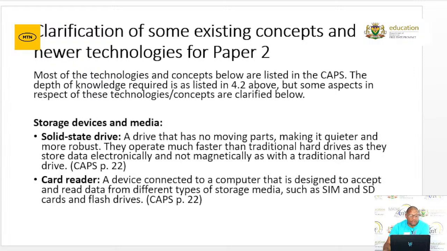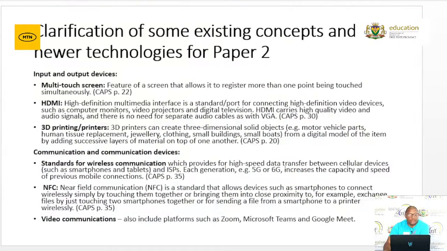Now, in terms of the storage devices and media, there's the SSD, the solid state drive, printing, 3D printers. In terms of communication and communication devices, the standards for wireless communication, NFC, video communication.